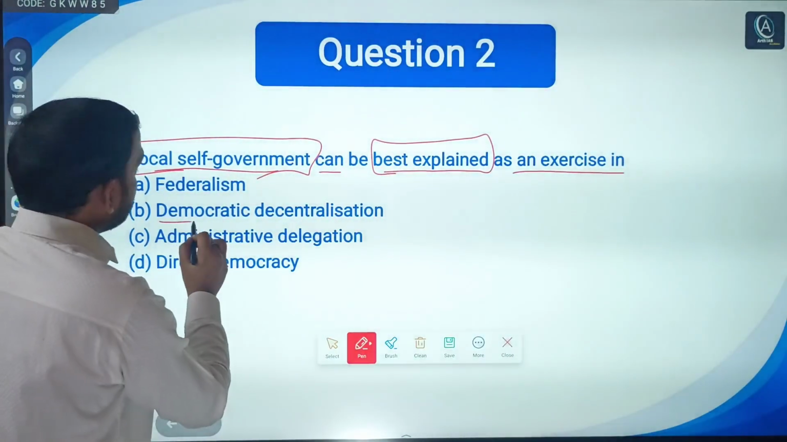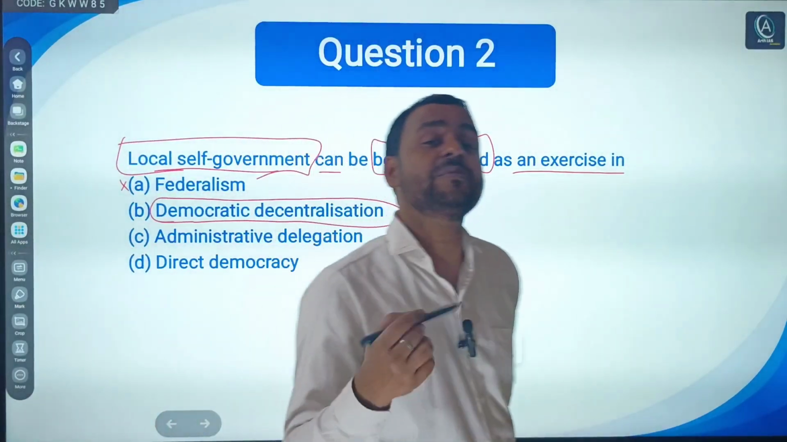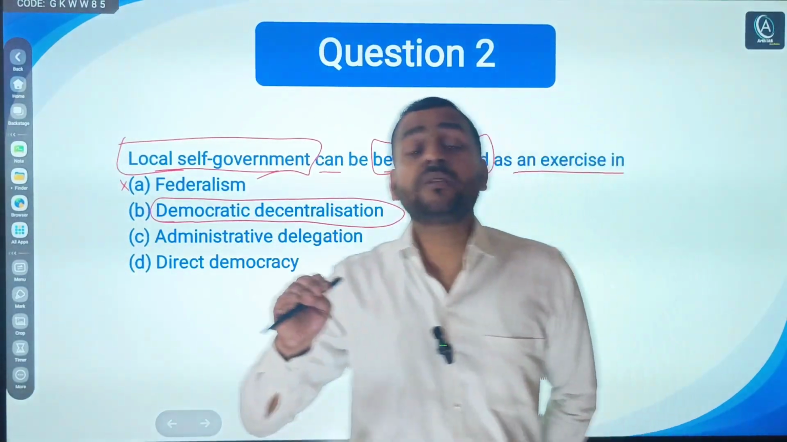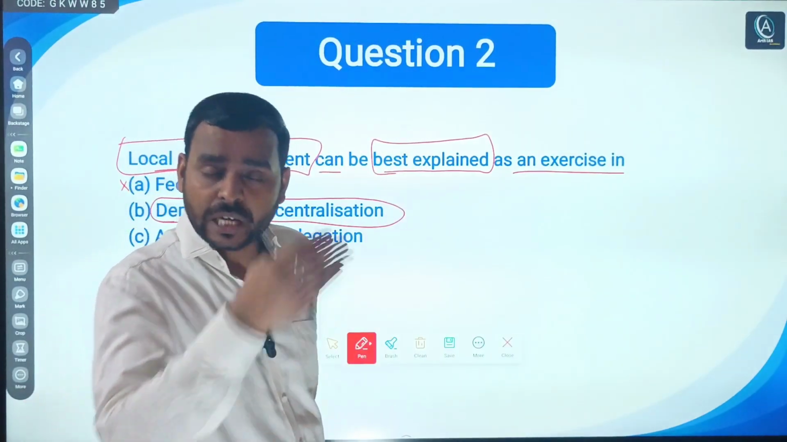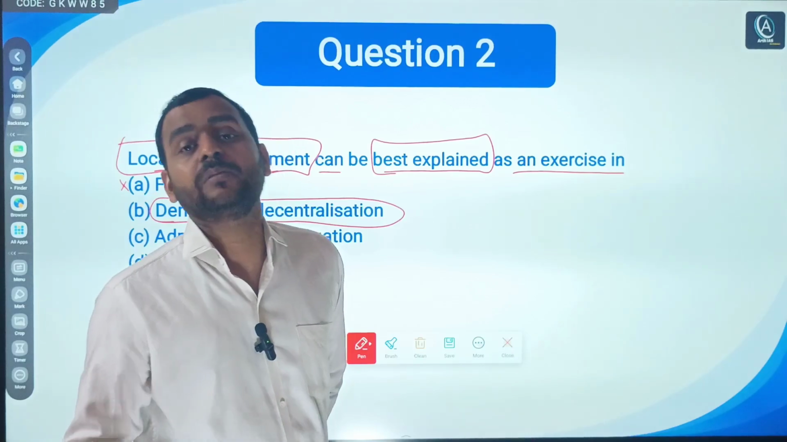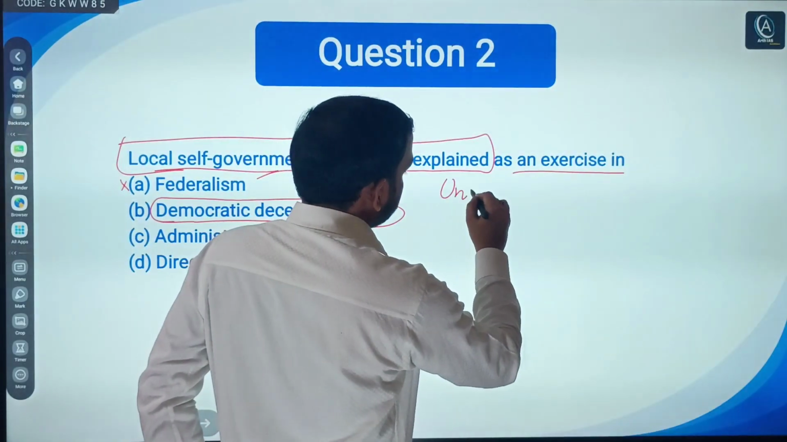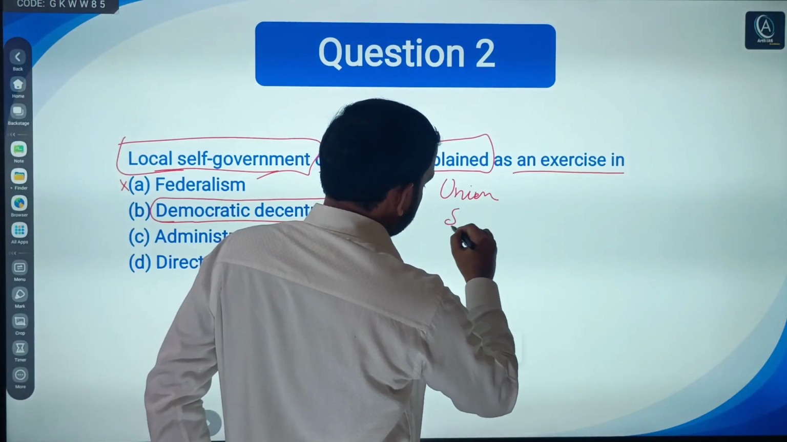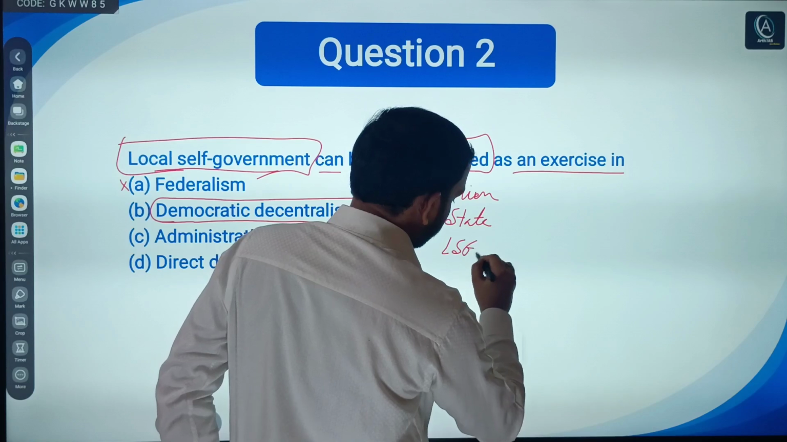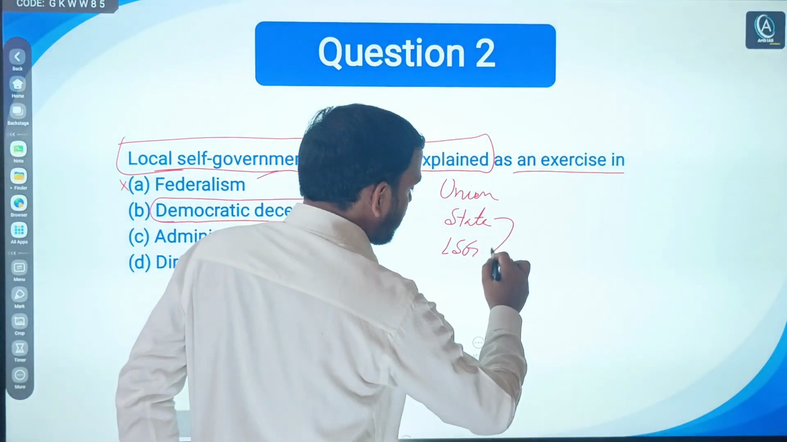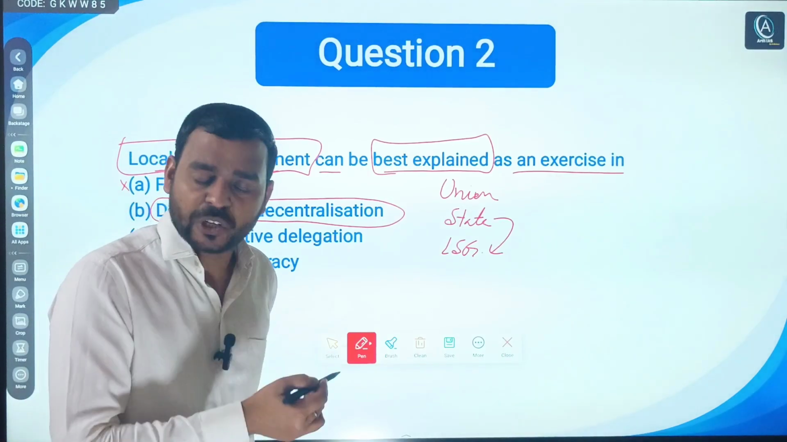Second, democratic decentralization, obviously. Decentralization means devolution or division of powers from one level of government to a lower level of government. That is the simple meaning. For example, from the union to the state, and from the state to local self-government or local bodies. So the state gives power to local self-governing bodies.